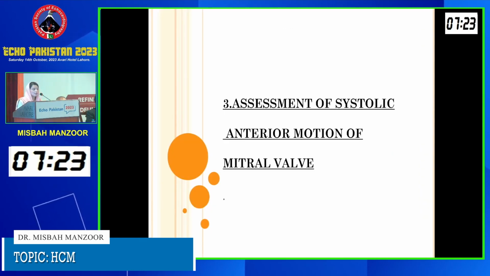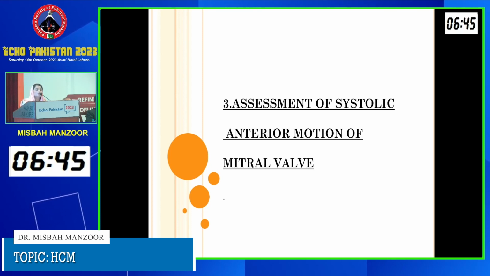The third step is determining a very pathognomonic feature of HOCM, that is SAM, systolic anterior motion of the mitral valve leaflet. There are different mechanisms that predispose to this phenomenon. As we know, because of the presence of septal hypertrophy, there is a hyperdynamic EF that drags the anterior mitral leaflet into the LV cavity. Secondly, the Venturi effect, because of the flow acceleration established by the flow of blood into the narrow LVOT, provides a negative suction pressure for sucking in the anterior mitral leaflet.